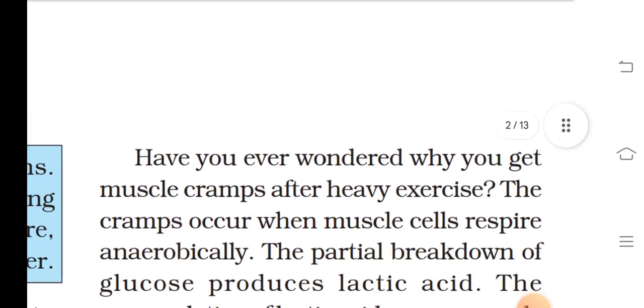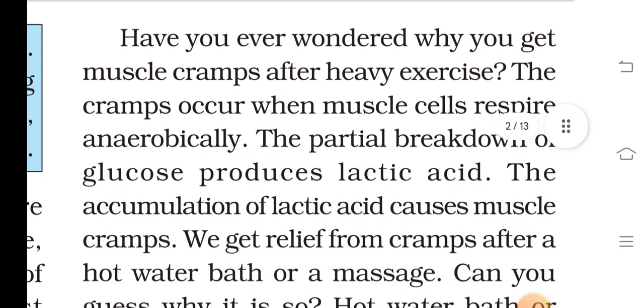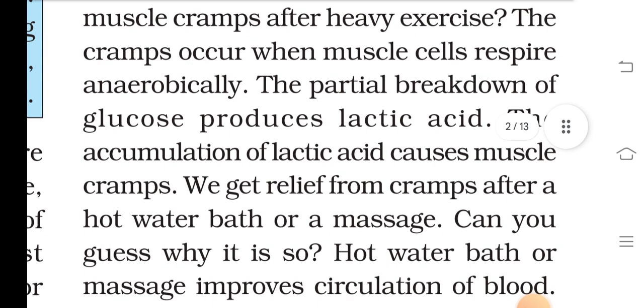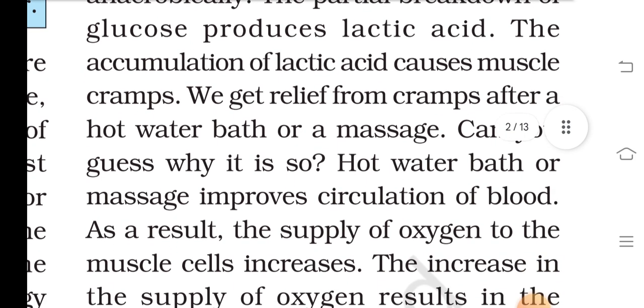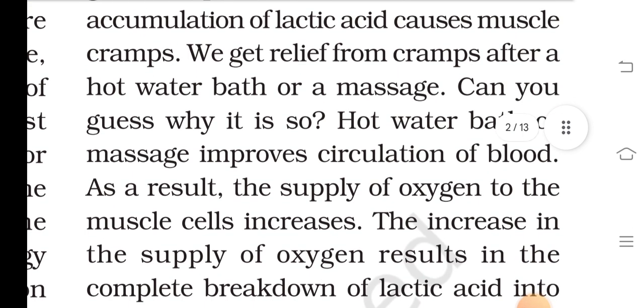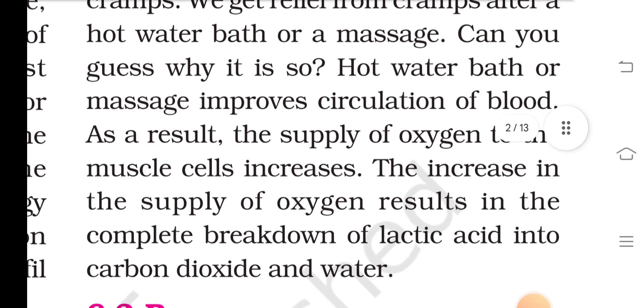Have you ever wondered why you get muscle cramps after heavy exercise? The cramps occur when muscle cells respire anaerobically. The partial breakdown of glucose produces lactic acid. The accumulation of lactic acid causes muscle cramps. We get relief from cramps after a hot water bath or massage.